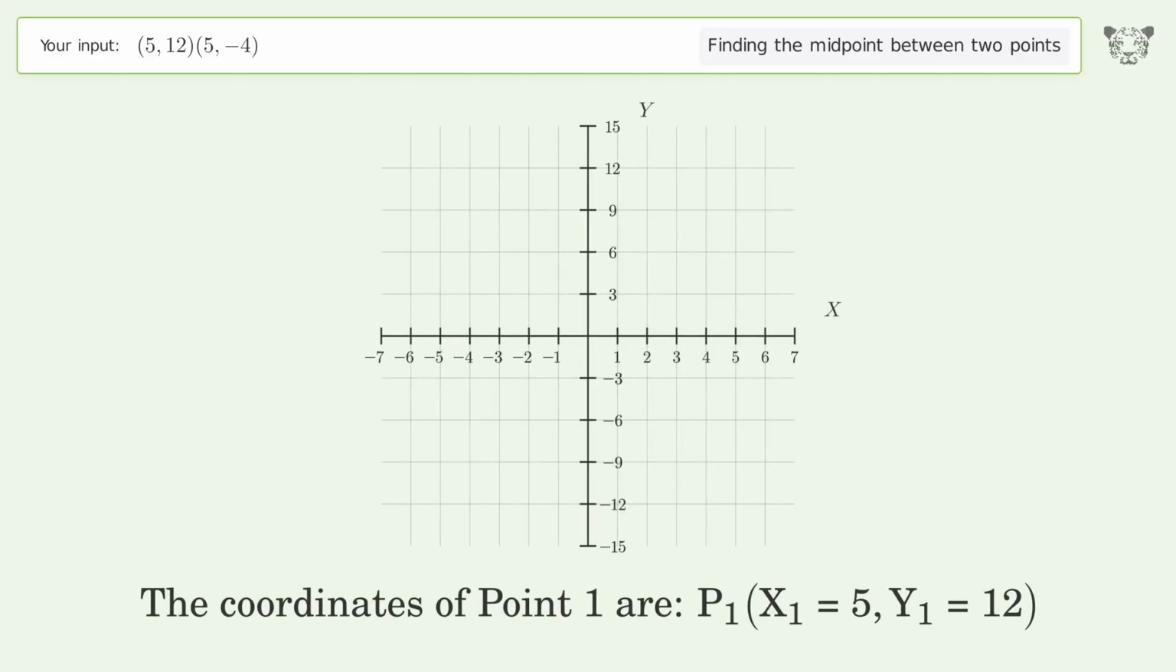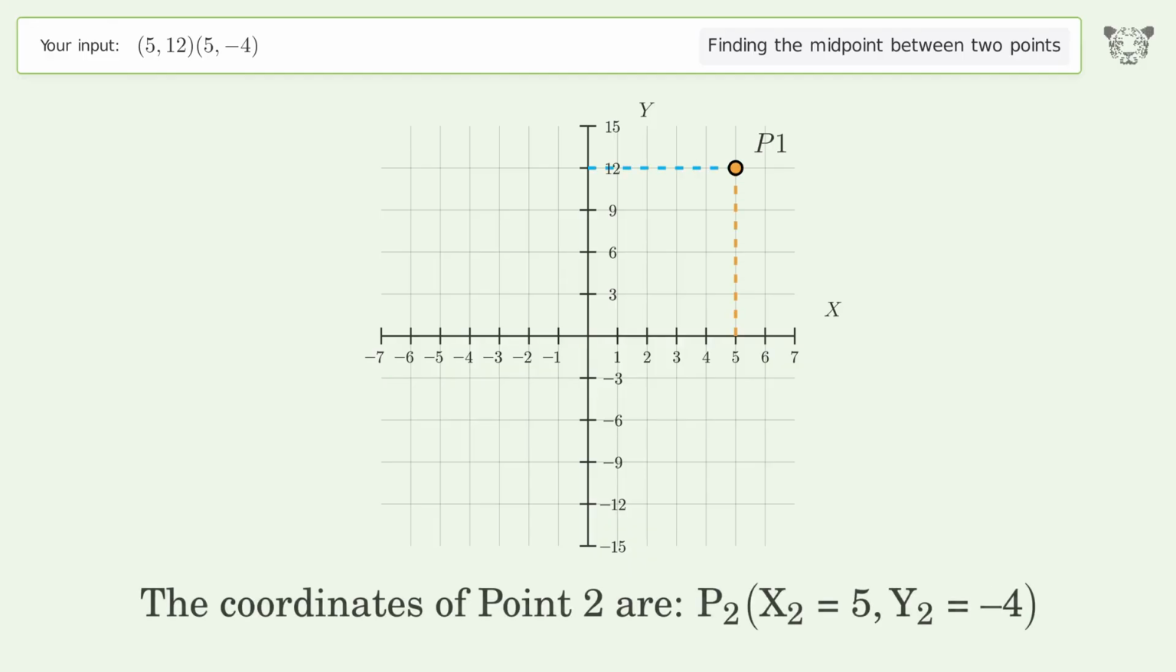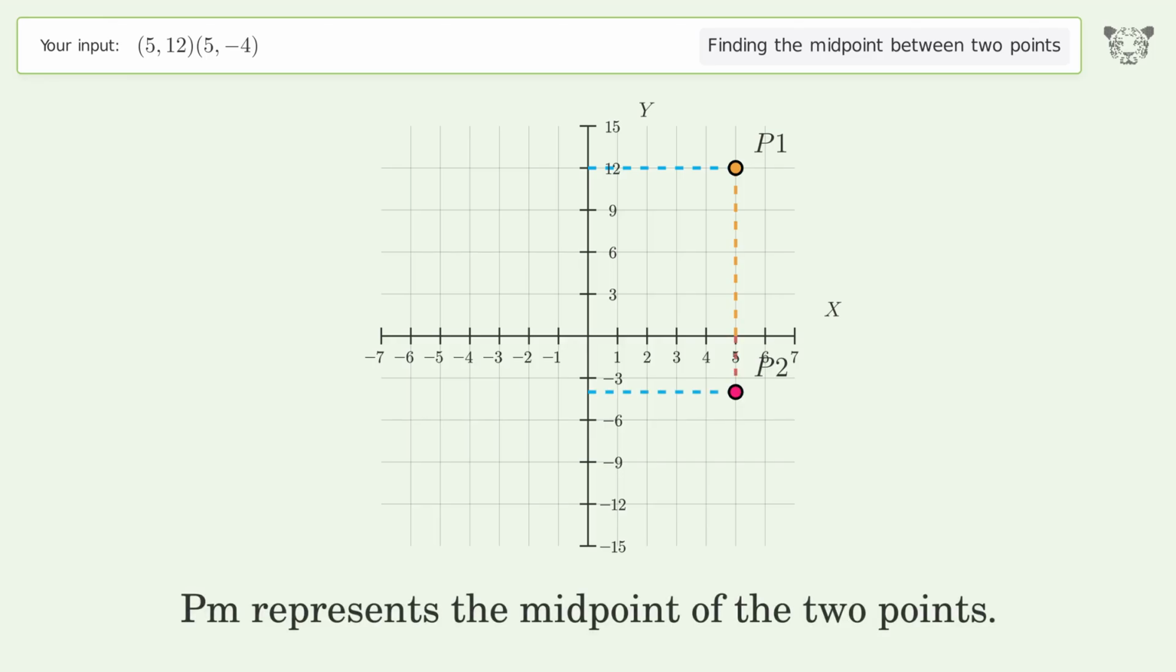The coordinates of point 1 are x1 equals 5, y1 equals 12. The coordinates of point 2 are x2 equals 5, y2 equals -4. PM represents the midpoint of the 2 points.